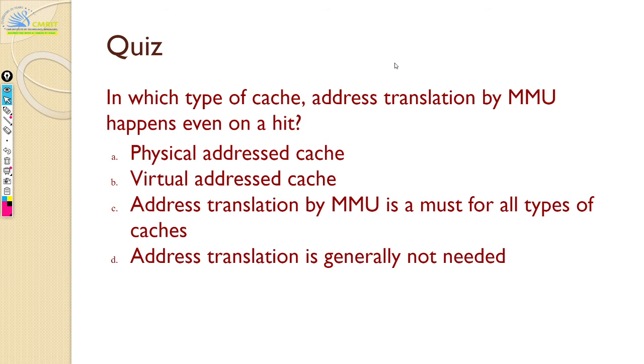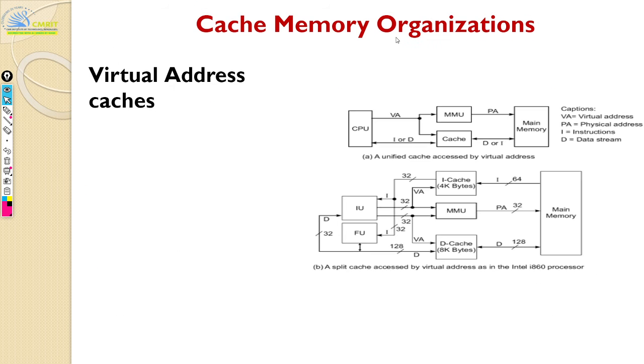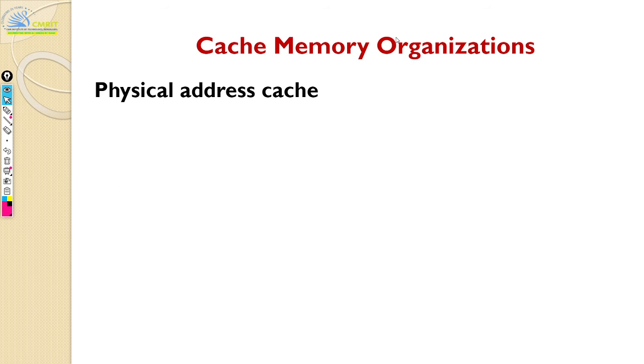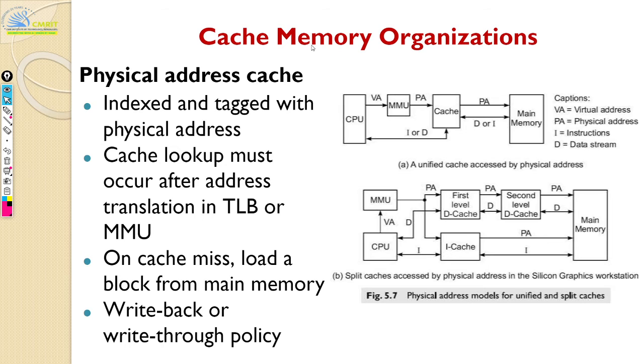Bhuvaneshwari, did you understand? Okay, why didn't you ask them? See, if you take a physical addressed cache, imagine the CPU to be one person and the cache to be another person. The CPU talks in one language.